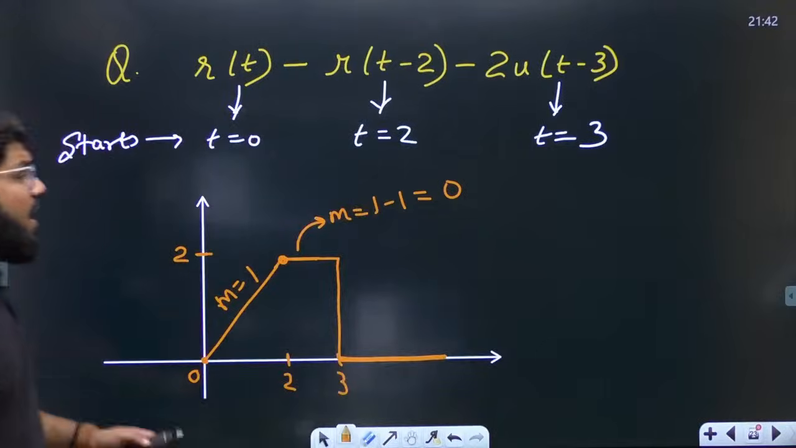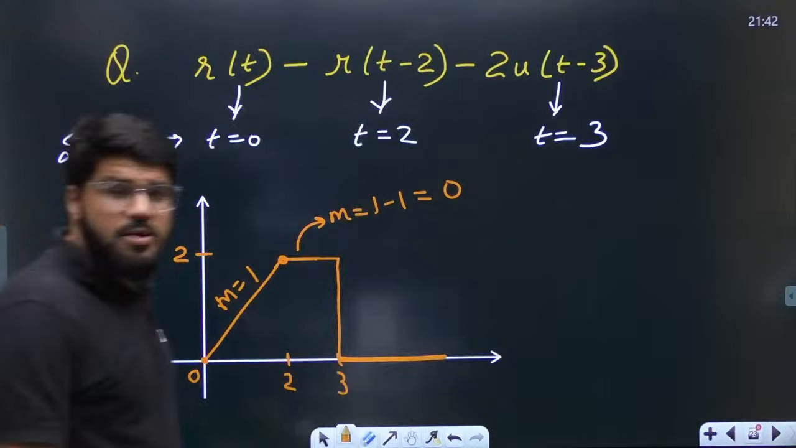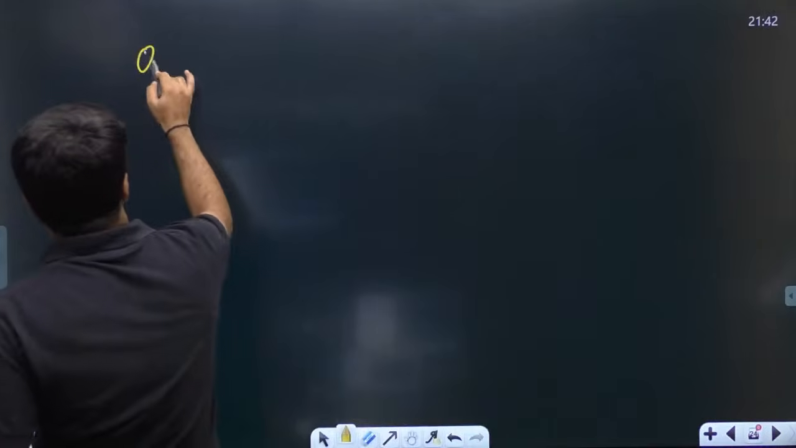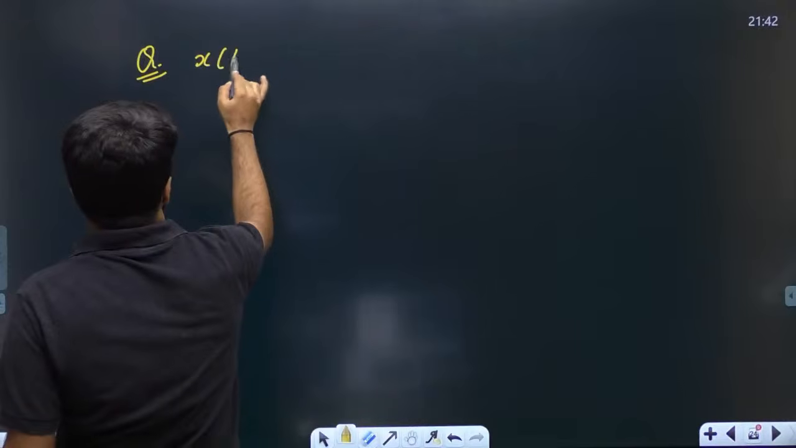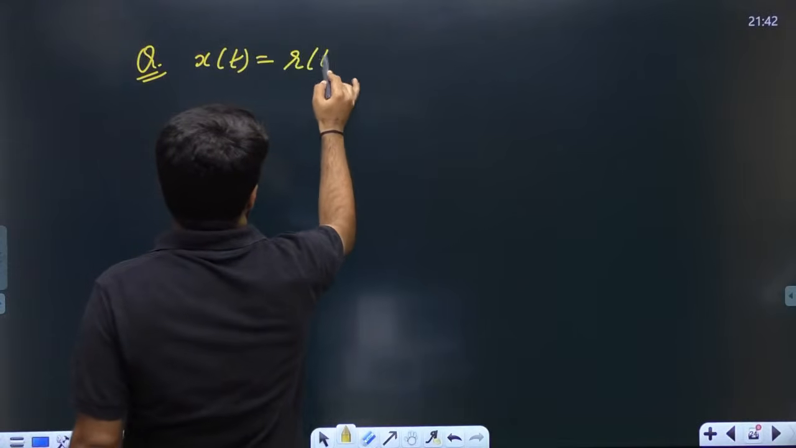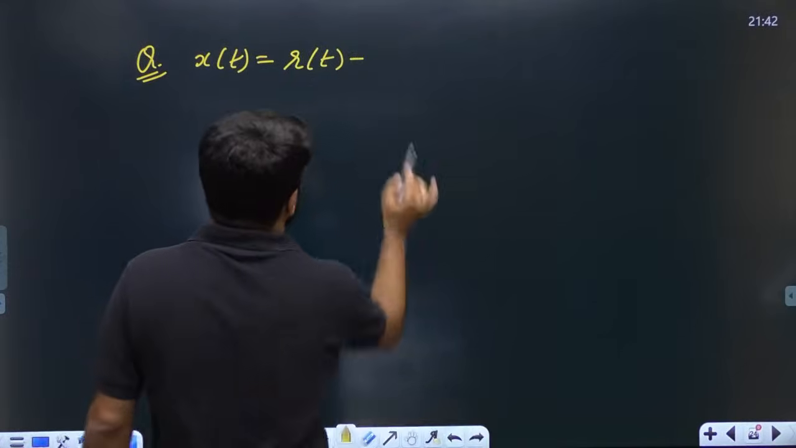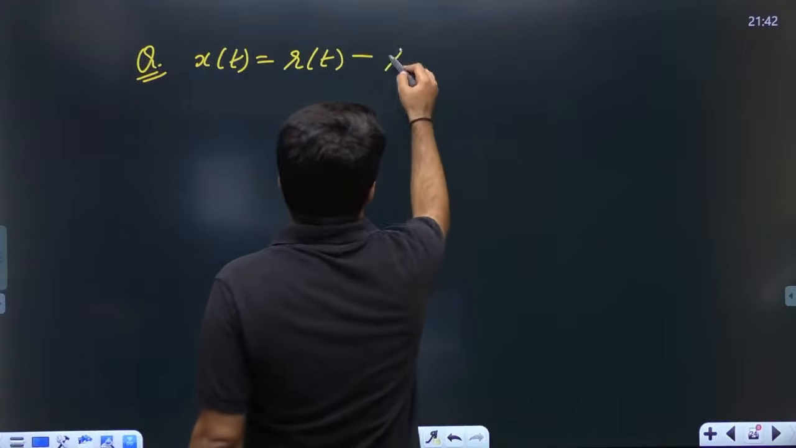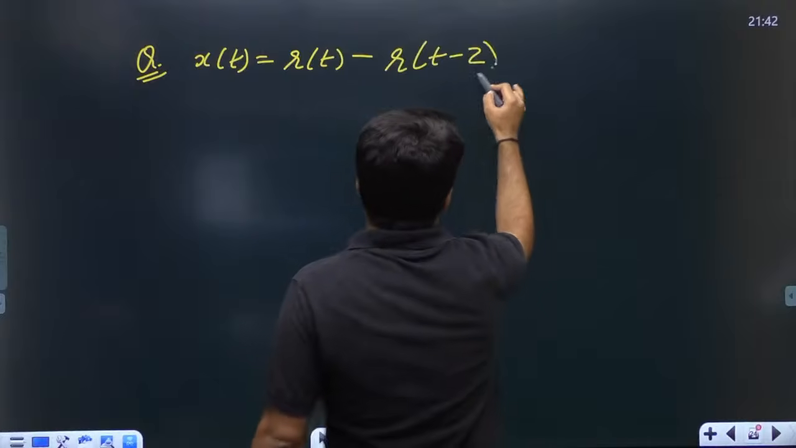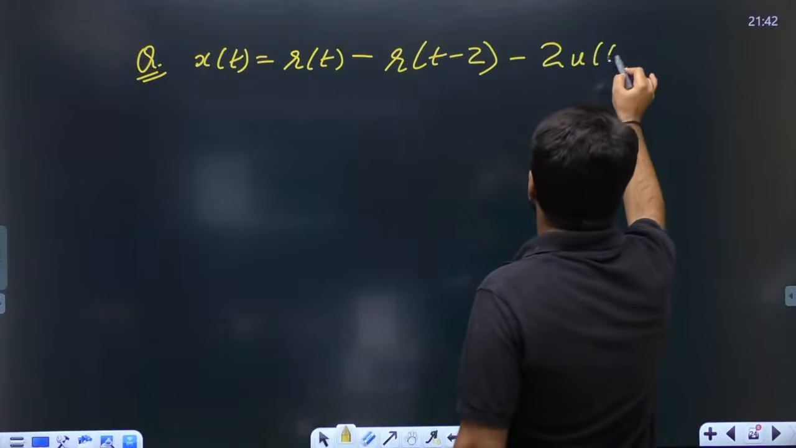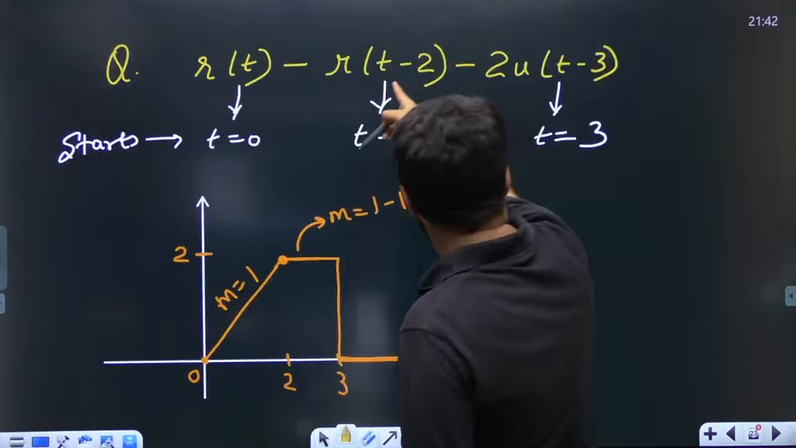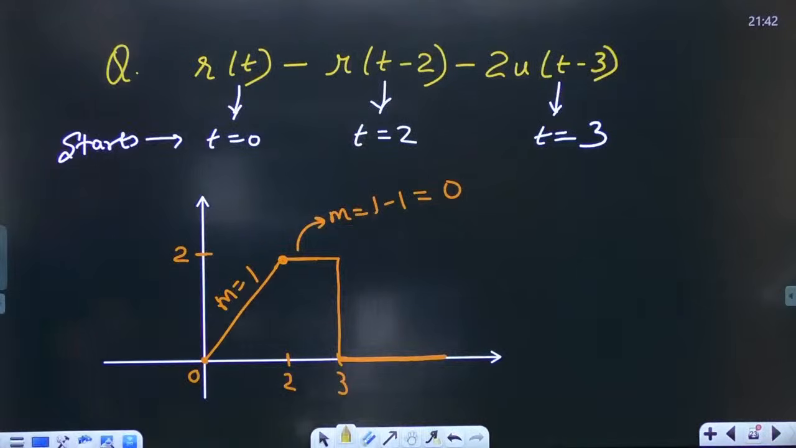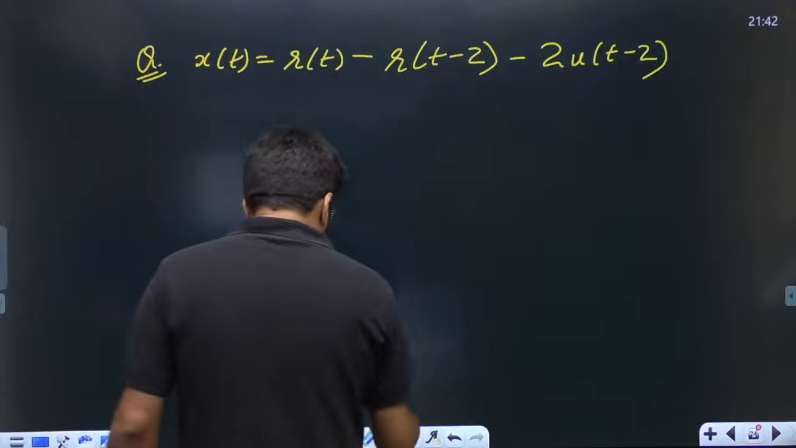Okay. Now, if I do one more change in this question, let's say the question is r(t) minus 2r(t minus 2) minus r(t minus 2) minus 2u(t minus 2). Just like the previous case, but the only thing is I take the unit step also at 2. Okay. So beginning activity will be same.